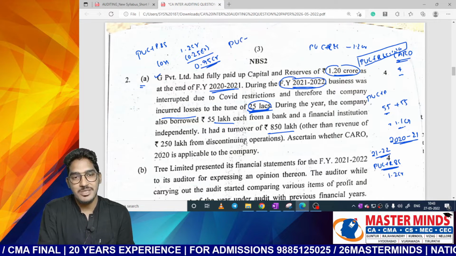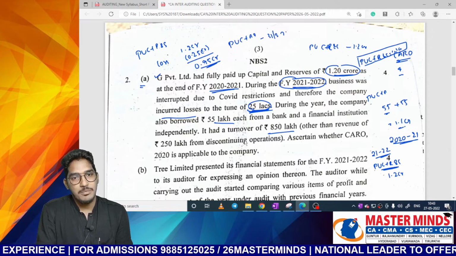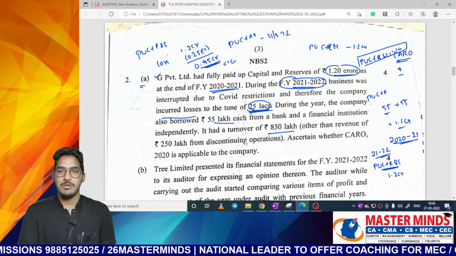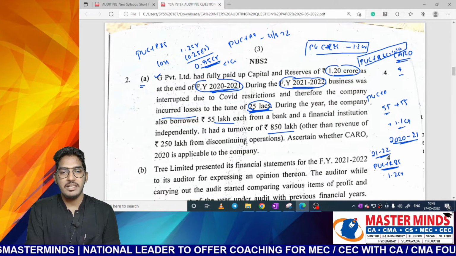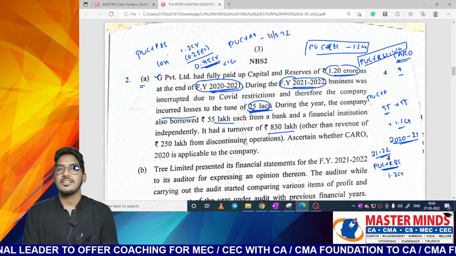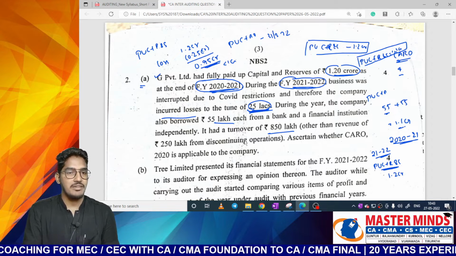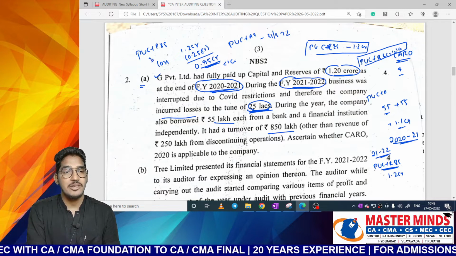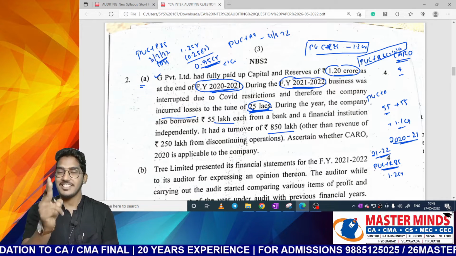Paid up capital and reserves and surpluses as on 31st of March 2022 will be how much? 0.95 crore, less than 1 crore only. Most of the students will commit this mistake. They will ignore the financial year 2021 and just consider that the paid up capital and reserves and surpluses is 1.2 crore, so the second condition got violated. No, that is not the correct thing. They have given paid up capital as on 31st of March 21. For this, we need to reduce the loss of 25 lakhs. Then the paid up capital and reserves and surpluses as on 31st of March 22 is going to be 0.95 crores only, which is less than 1 crore. So the second condition is also satisfied.